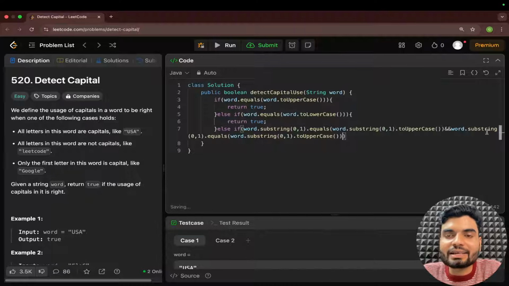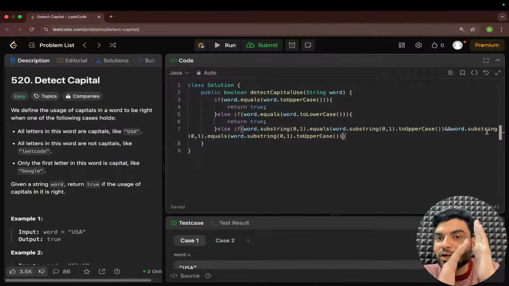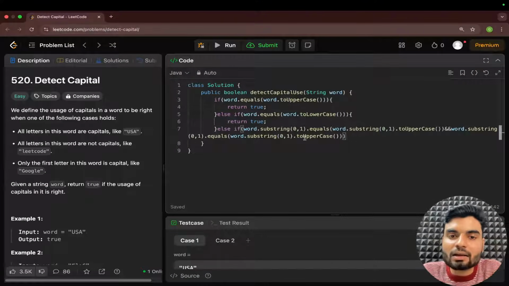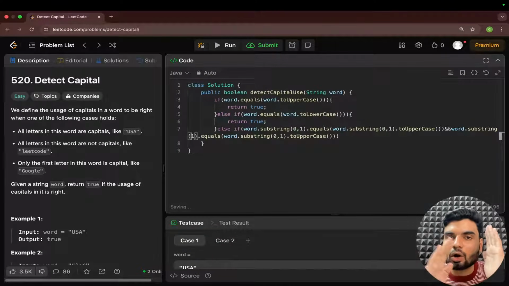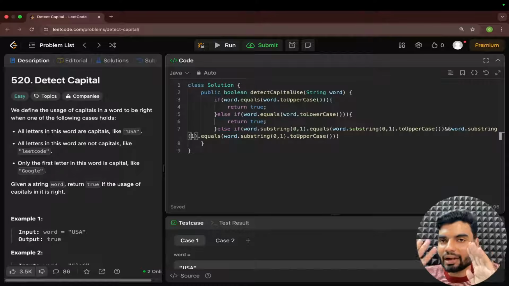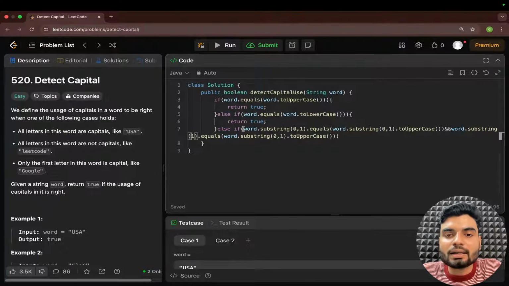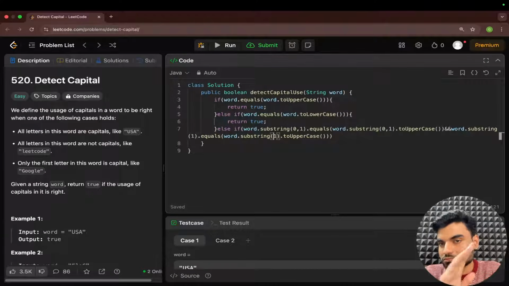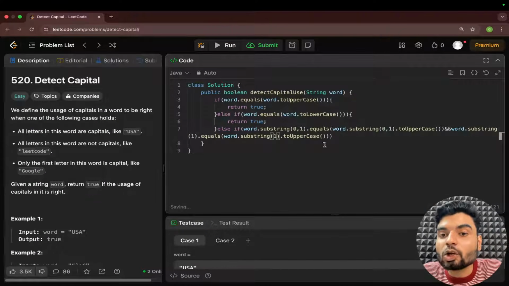Basically, right now we'll take the substring from bun to end. Previously we were checking for the bun character. Now we'll check the remaining characters, meaning bun to end. So you write the bun, and that will give you the remaining substring. Now that should be equal to what? Again, bun to end, but in lowercase.